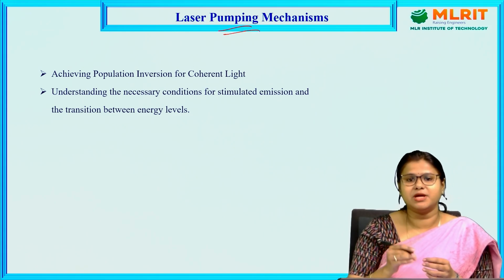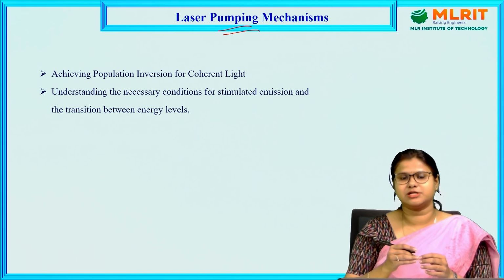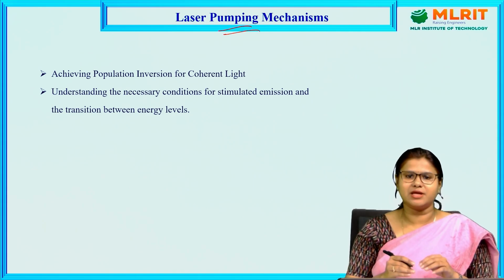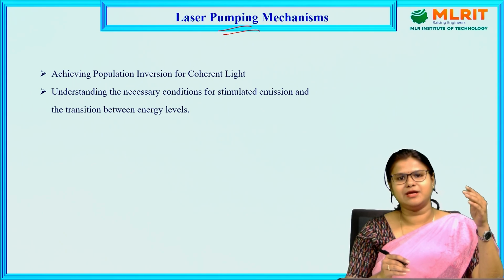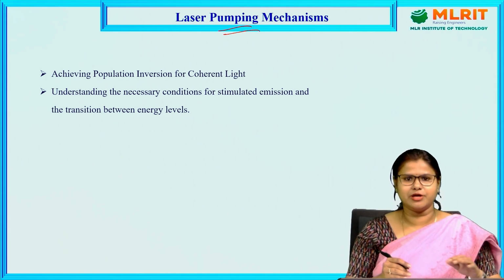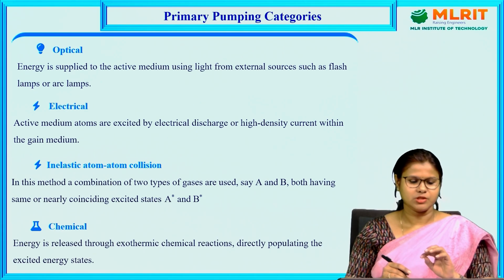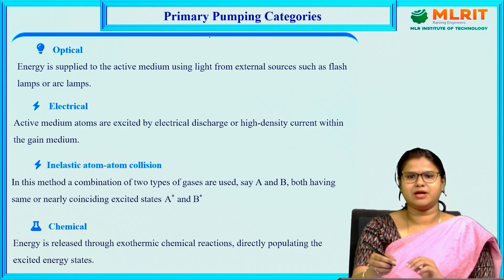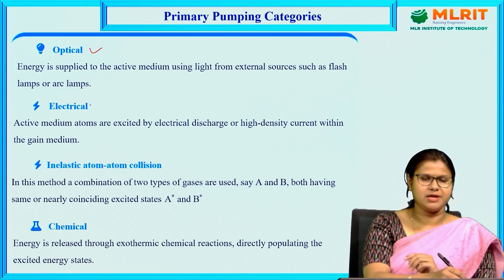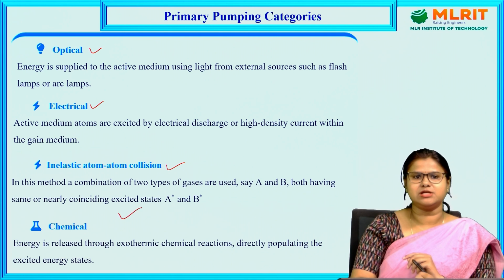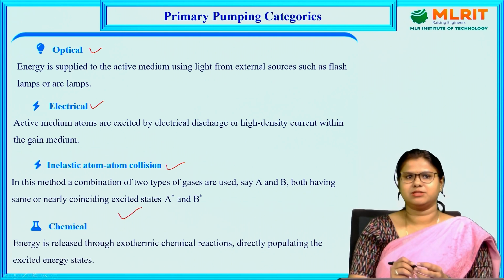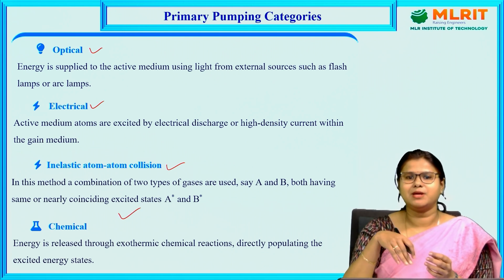Pumping is the method of getting population inversion, where we raise the number of atoms in the higher energy level compared to the lower energy level. The primary pumping categories are optical pumping, electrical pumping, inelastic atom-atom collision and some chemical pumping methods.